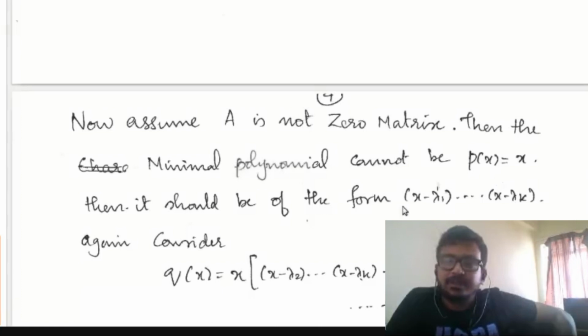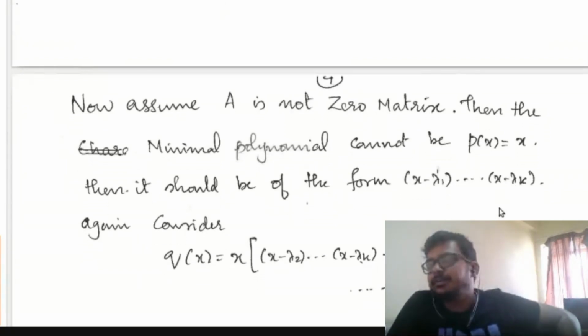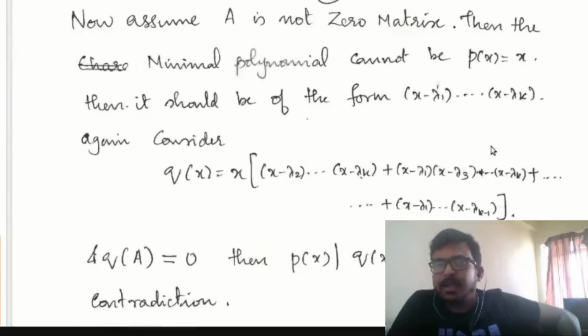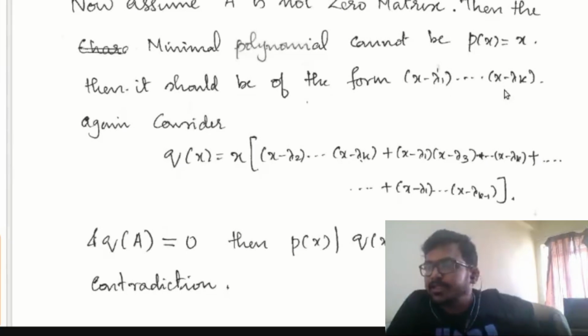So what does that mean? Then the minimal polynomial P of x should be of this form, x minus lambda 1 up to x minus lambda k. But here we will get a contradiction. Why? P of x is of this form, right? And P of x should divide this polynomial. That means this polynomial, x minus lambda 1 up to x minus lambda k, should divide Q of x, which is of this form.